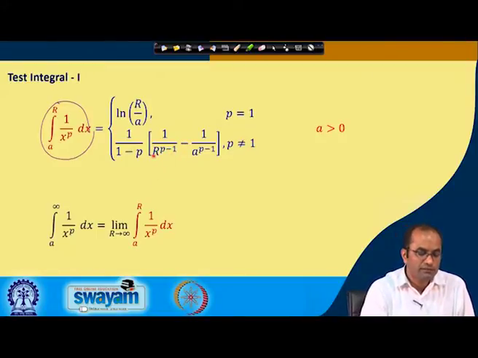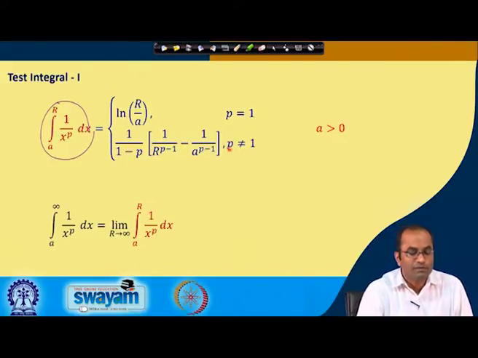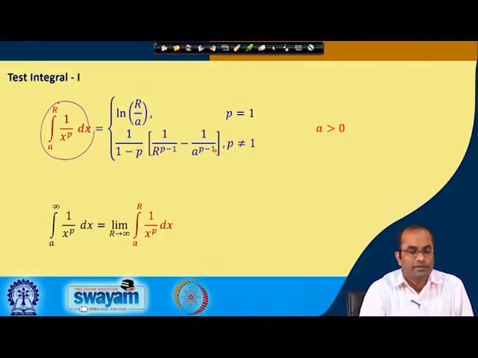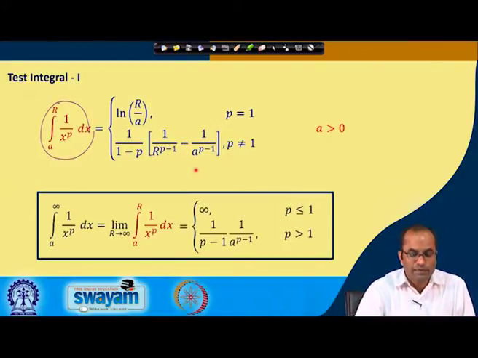So, when p is greater than 1, this r power will be positive here, and when r tends to infinity, this will become 0, and then we will have this finite value. But when p is less than 1, then this r will have a positive power in the numerator, and when r tends to infinity, this term will become infinity, and then the integral will become infinity.